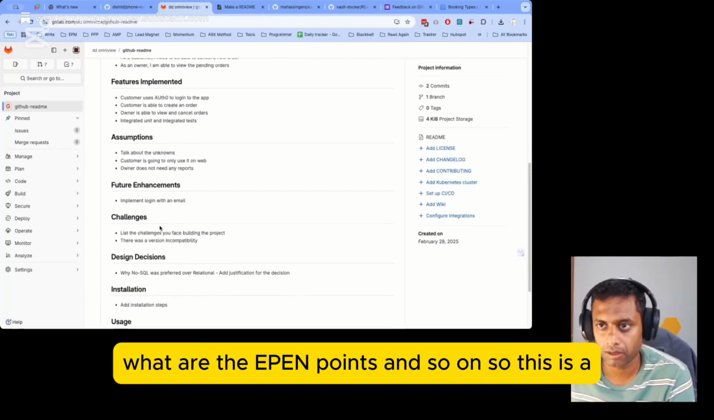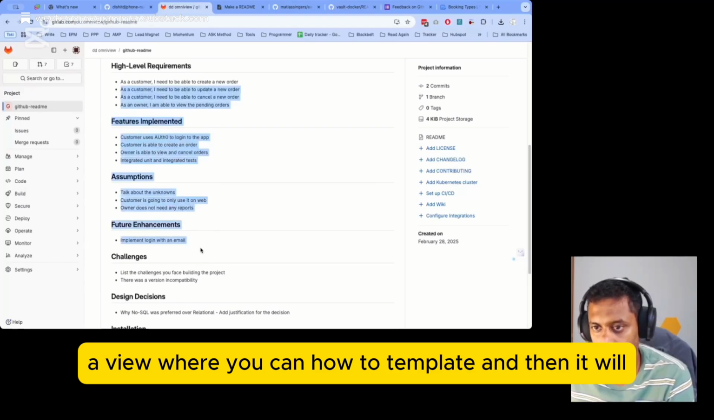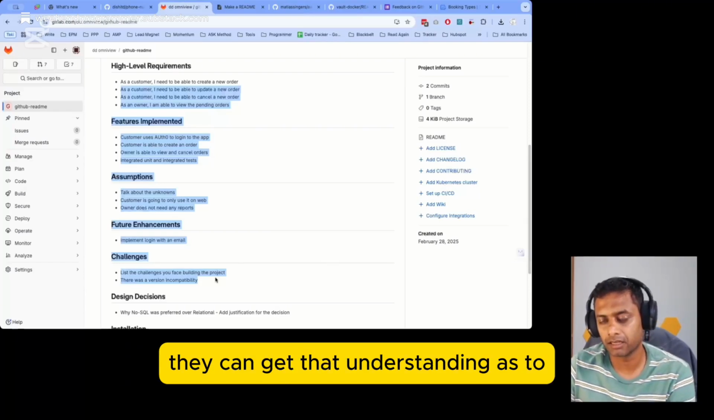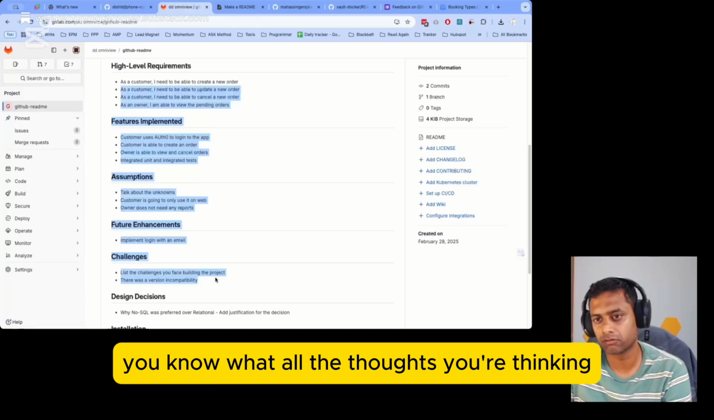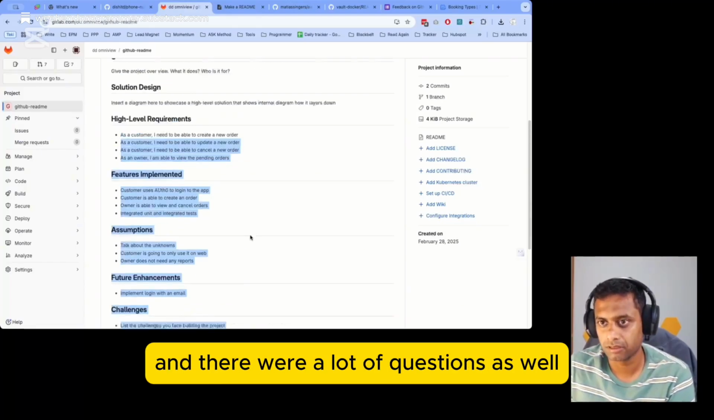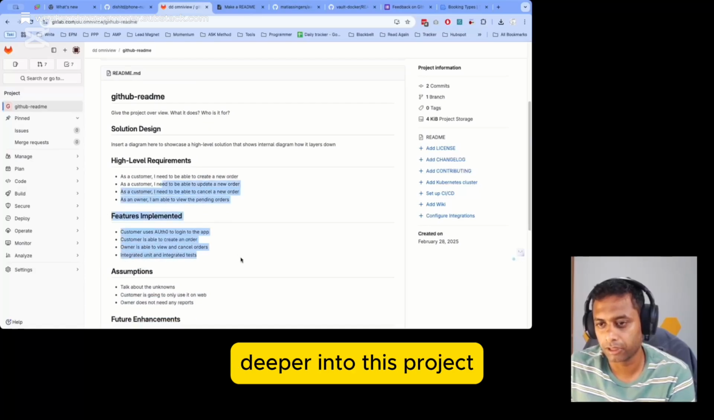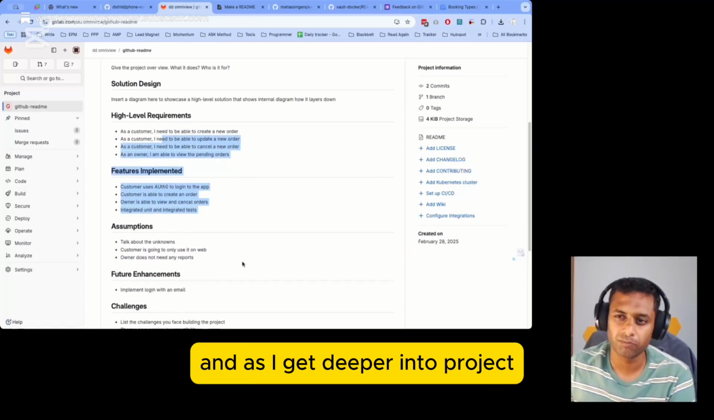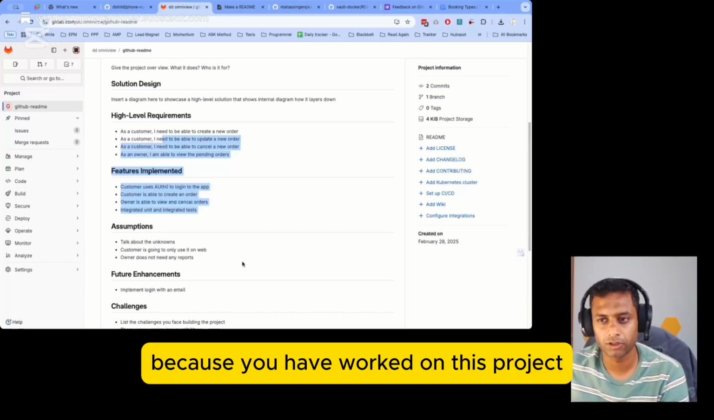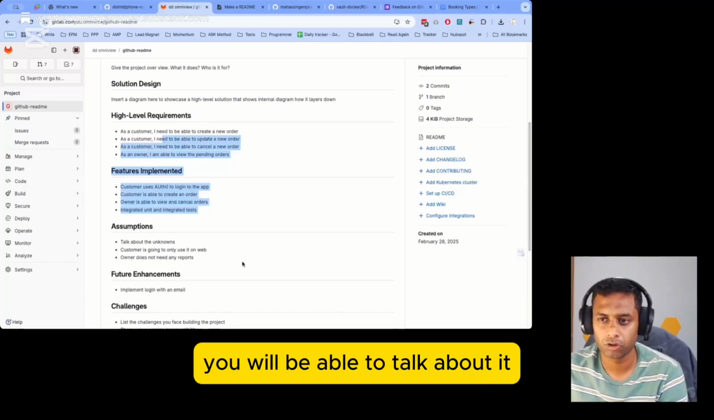So this is a view where you can have this template, and whenever people look at it, they can get an understanding of what all the thoughts you're thinking, how you arrived at this problem, and there will be a lot of questions as well, because they will start getting deeper into this project. And as they get deeper into the project, it is helpful for you, because you have worked on this project in and out, so you will be easily able to talk about it.